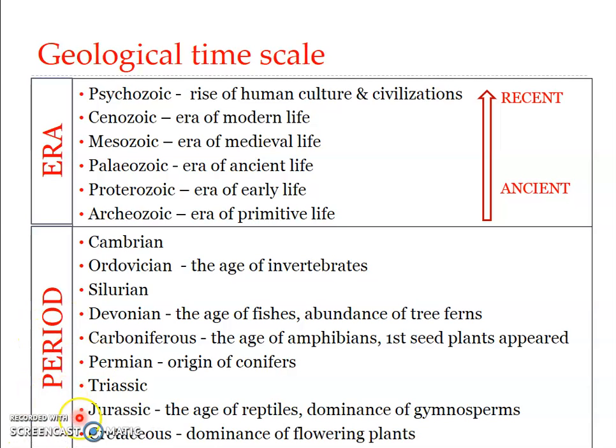Here we can see the periods of the Paleozoic, Mesozoic, and Cenozoic eras, each represented by a specific set of flora and fauna. You can see the Cretaceous period, when the flowering plants dominated. Then we have the Mesozoic, with the Jurassic, Triassic, and Permian. The first period under the Paleozoic is the Cambrian. We'll see it in the table.